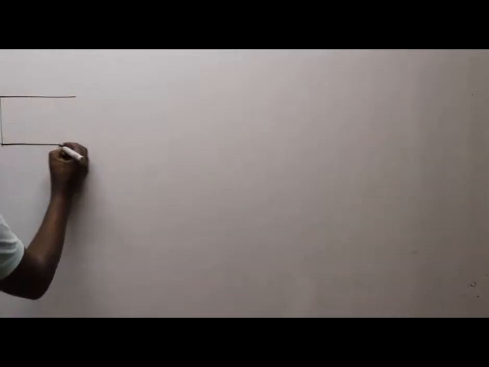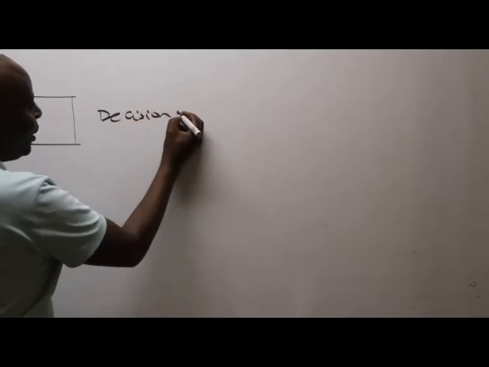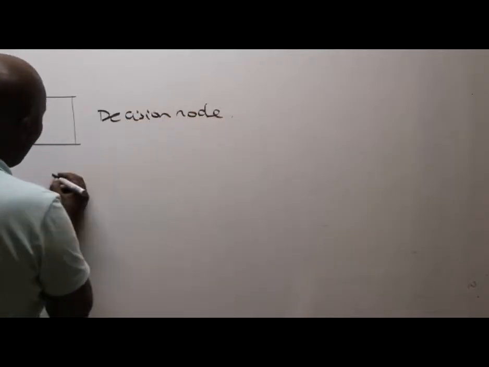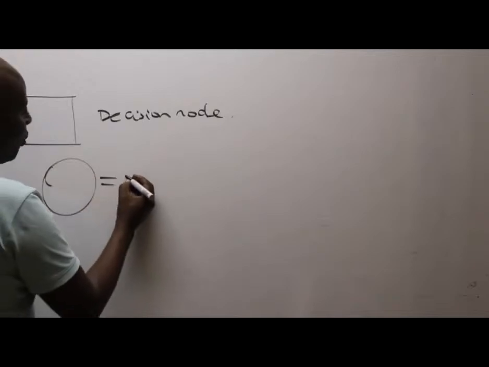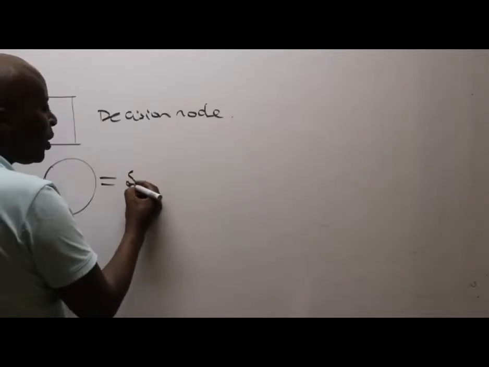Don't forget, ladies and gentlemen, that basically we have 2 nodes in decision trees. We have a box node, this is what we call a decision node. And then we have a circle node, which is what we call a chance node, or a states of nature node.